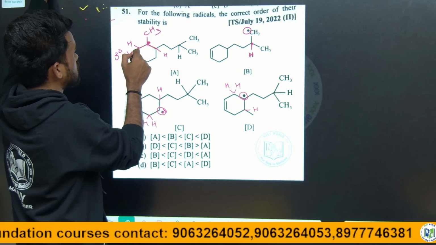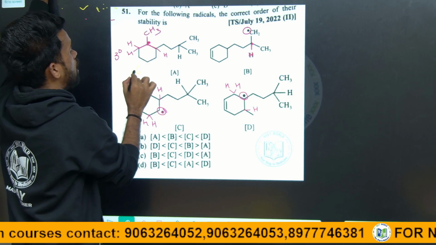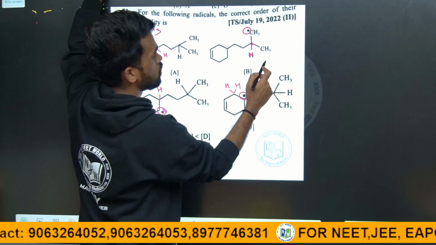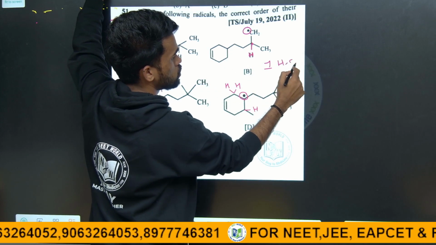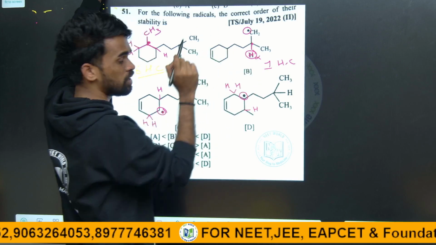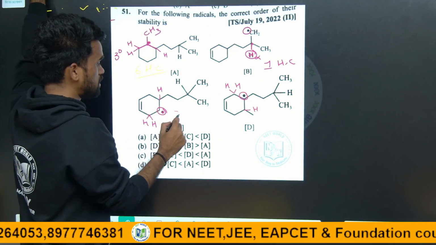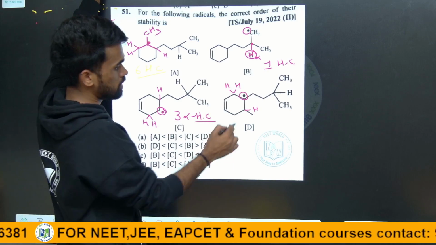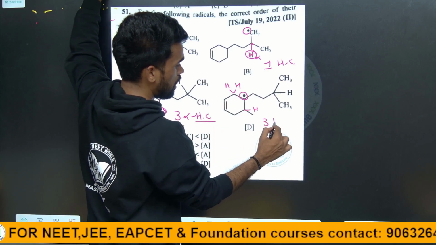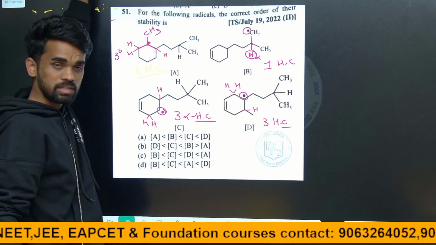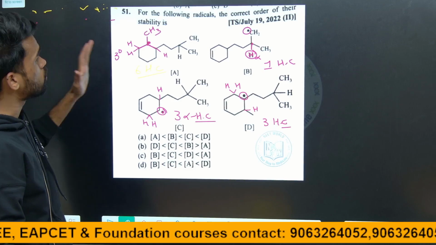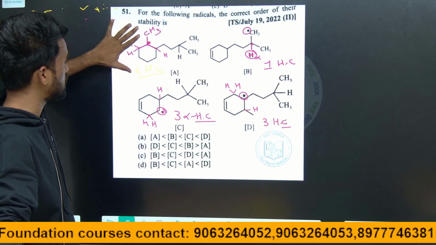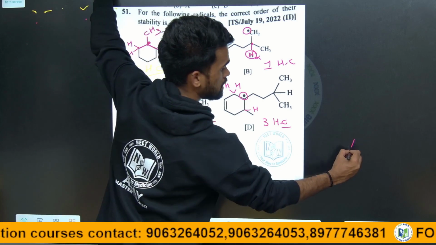For this one, 3 plus 3, that is 6 alpha hydrogens, so 6 hyperconjugations are possible. For this only 1 hyperconjugation is possible, as it has only 1 alpha hydrogen. For this, 3 alpha hydrogens, so 3 hyperconjugations are possible, and for this also 3. So the more hyperconjugations, the more stability, therefore A will be highly stable.